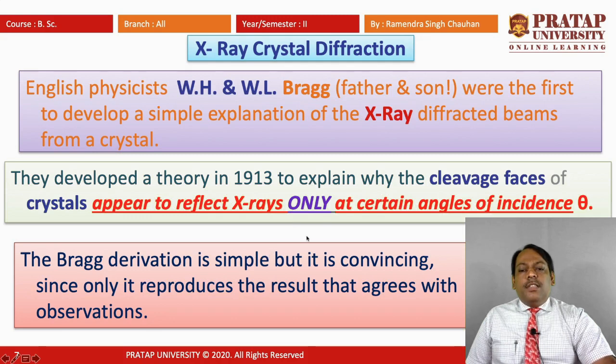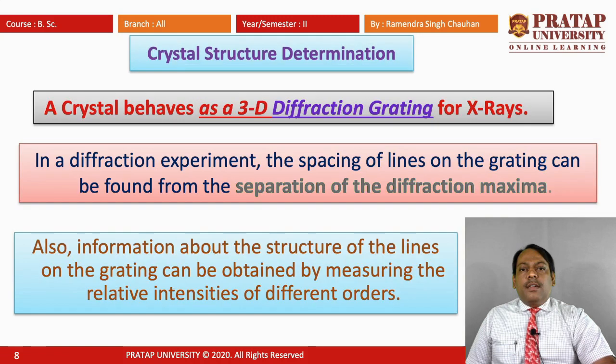Bragg's derivation is simple, but it is convincing since it reproduces the result that agrees with the observations. So, we will take up Bragg's derivation and Bragg's law further in this topic.